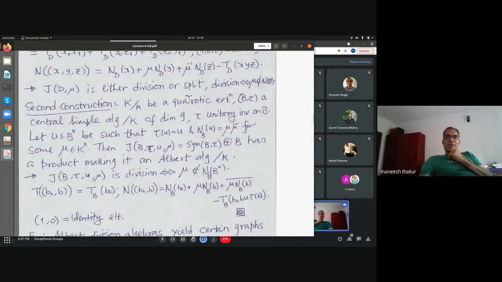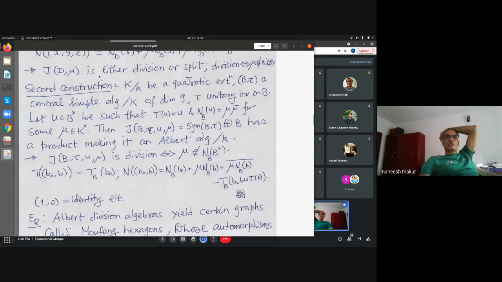Similarly, one can give a second construction starting from a quadratic field extension and a degree 3 central simple algebra with a unitary involution over that. There is a similar construction. And when you base change to this quadratic field extension, you get back the first construction. So this is a so-called twist of the first construction. I will just skip it. But the point is, both these constructions exhaust all possible Albert algebras. And division algebras are precisely those for which the scalar parameter is not a norm from the central simple algebra involved.